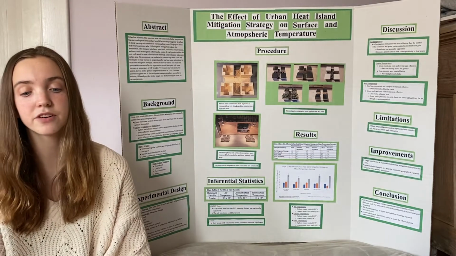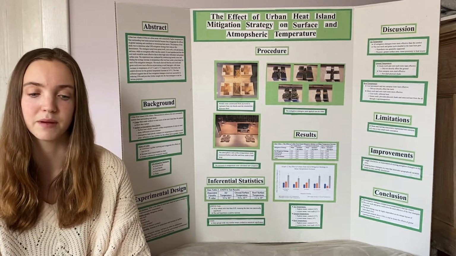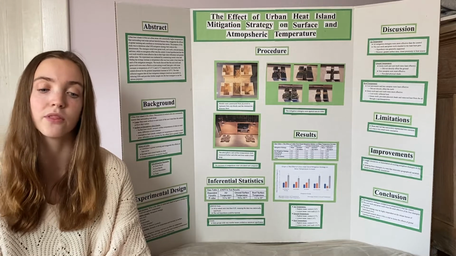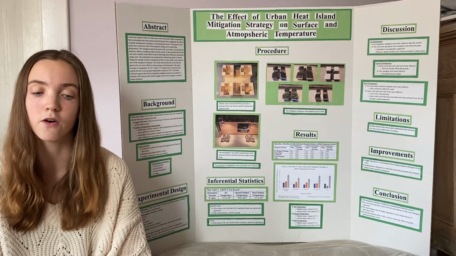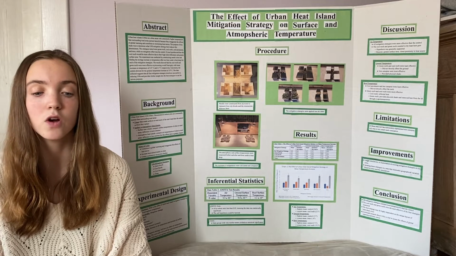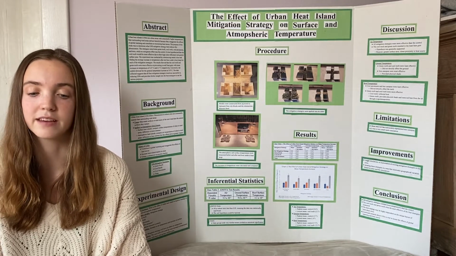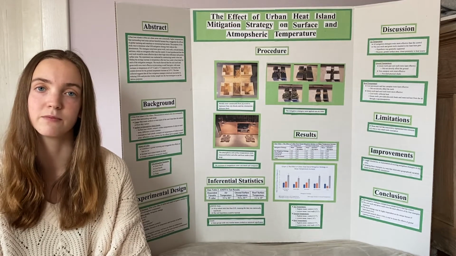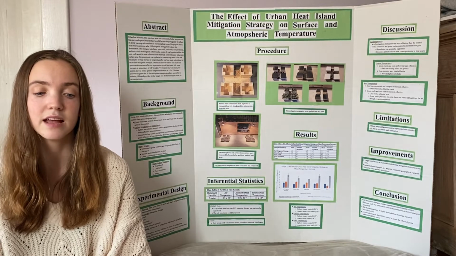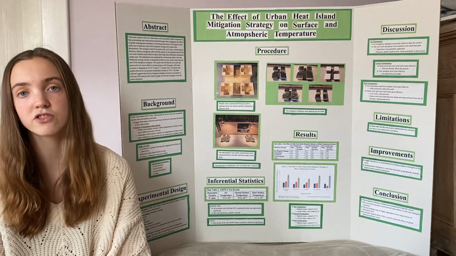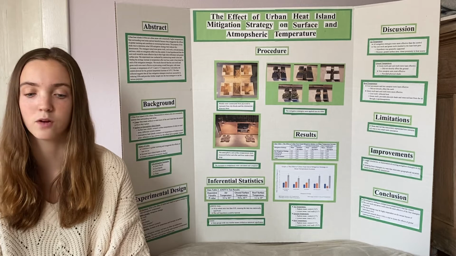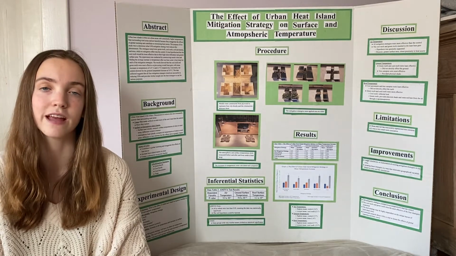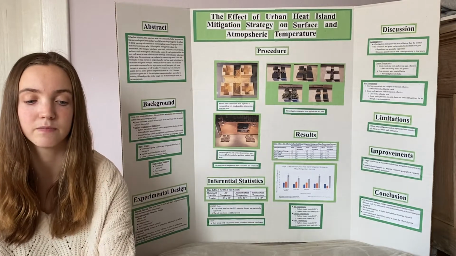For the ground temperature, the green and cool roofs were less effective because they did not directly affect the ground, while the tree canopies were most effective, followed by the cool pavements. Cool pavements combat UHIs by reflecting heat, while trees prevent as much heat from reaching the pavement in the first place. This experiment suggests that the physical shade provided by trees is more effective at cooling a surface than the solar reflectance provided by cool pavements.